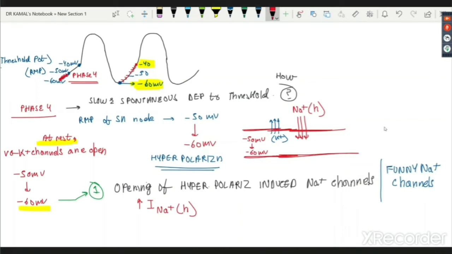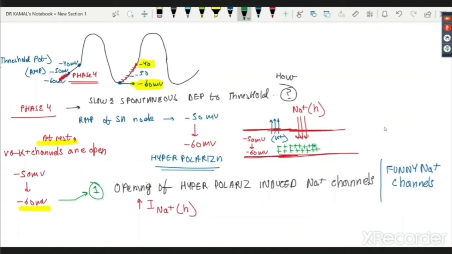Sodium. H means hyperpolarization induced sodium channel. Increase means more sodium is coming. I means current, so current due to opening of sodium channel. So please understand, the positive charge starts adding to minus 60. And remember, sodium is coming in much greater amount than the potassium which is leaving.